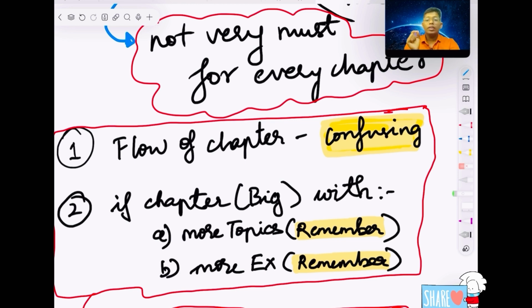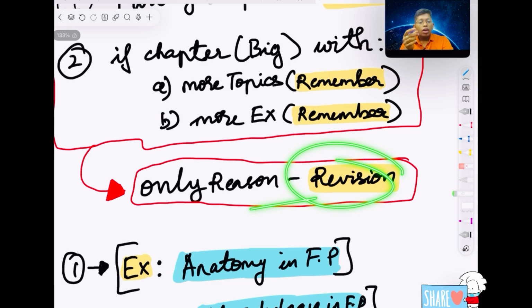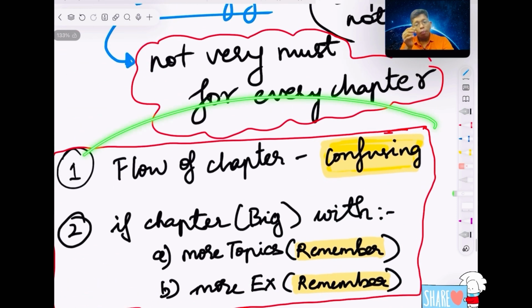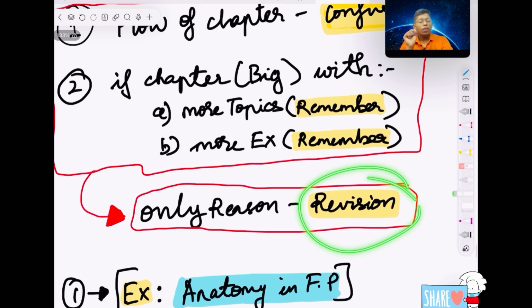What are the things, if you say for one, what is the example? 1, 2, what is the example? A, B. Like that, I am going to give examples from chapters. Why should you make short notes? The only reason I am going to say for making short notes is that it will make revision easy. The only reason is revision.